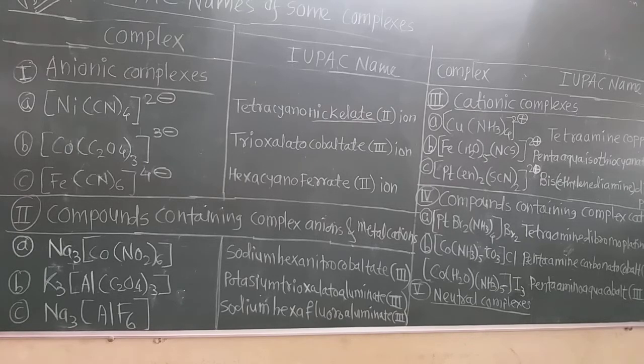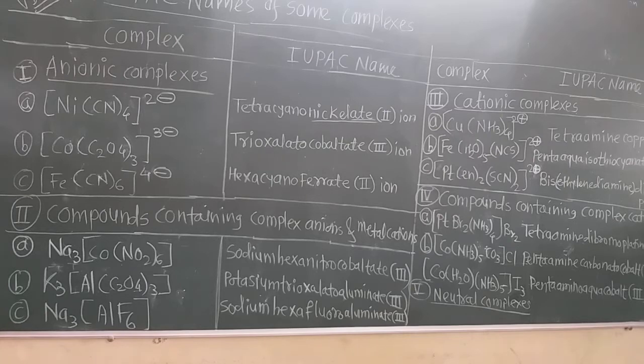So cyanide is replaced by cyano. That is very important for how the names are given. As the last suffix of cyanide is IDE, replace that IDE with O. So it is tetracyanonickelate(II) ion. Now this is the correct name.